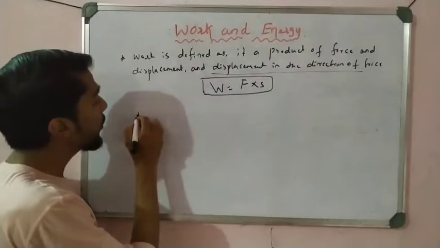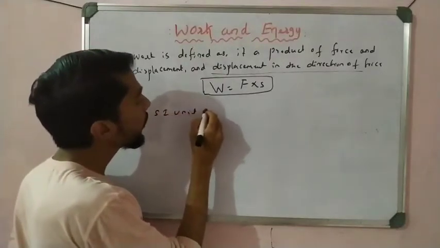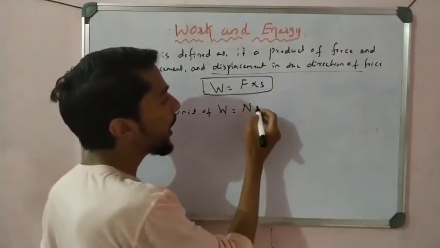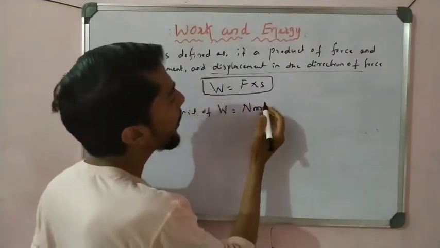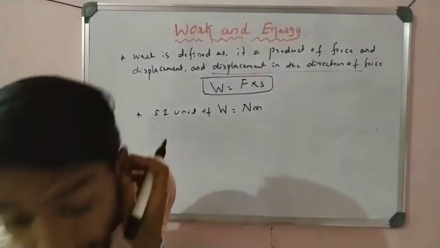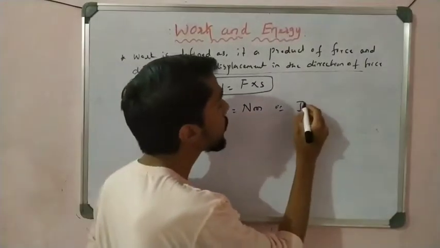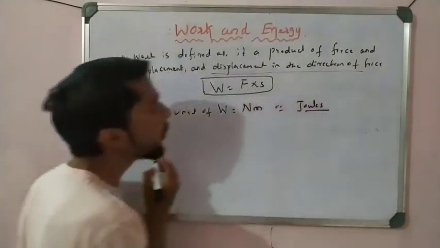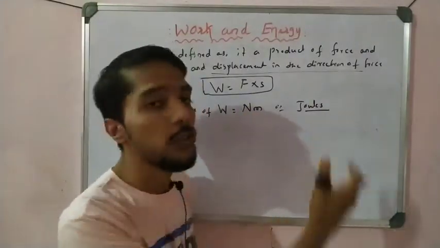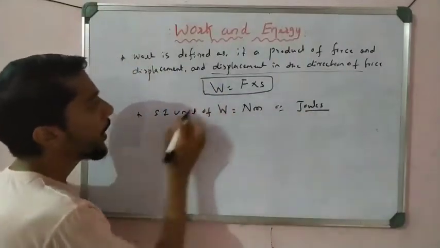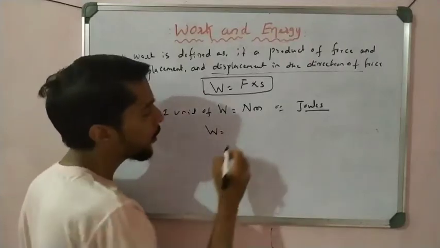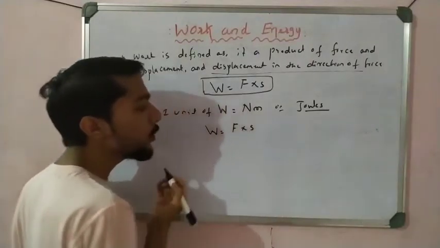Now let us see what is the SI unit of work done. Force is in Newton and S is in meter, so the unit is Newton meter. That is your SI unit, Newton meter, or it is also said in joules. Both units are used, either Newton meter or joules. Now I can write this formula: W is equal to F into S.